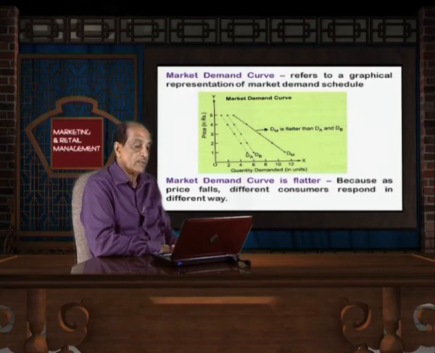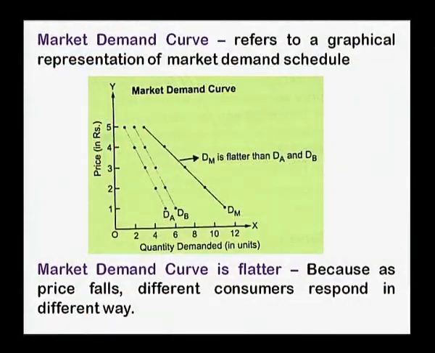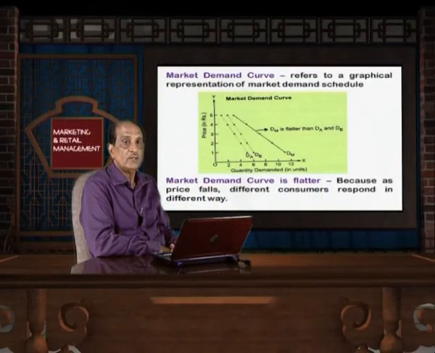So, the market demand curve is flatter because, as price falls, different consumers respond in different ways. We do not get the same response to the change in price; we get different responses made by the individuals to the change in price.